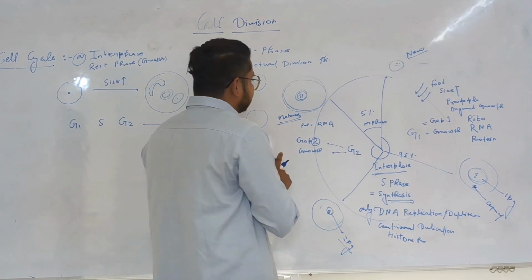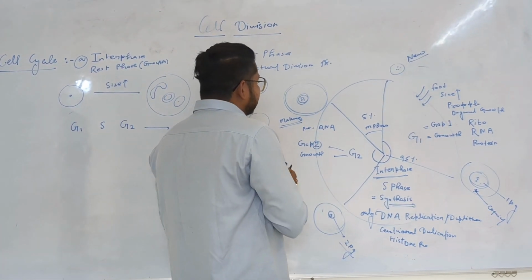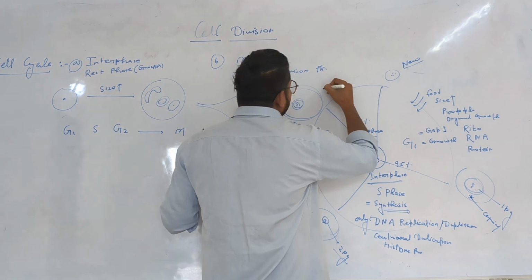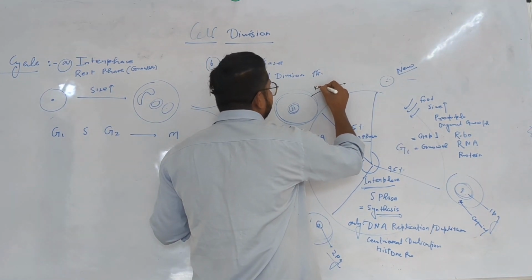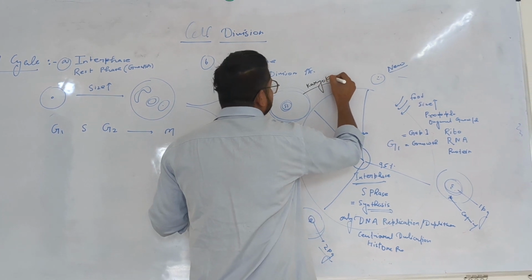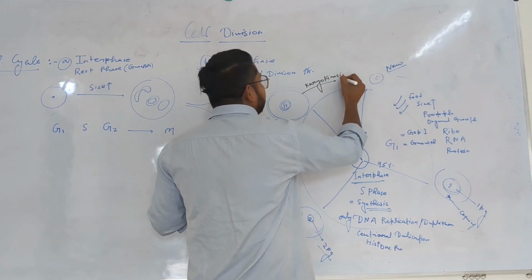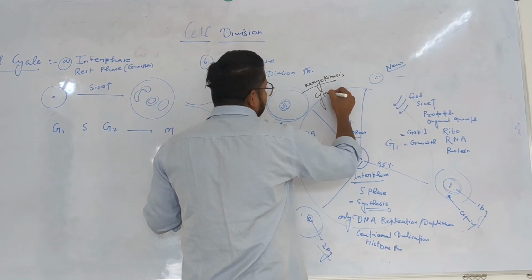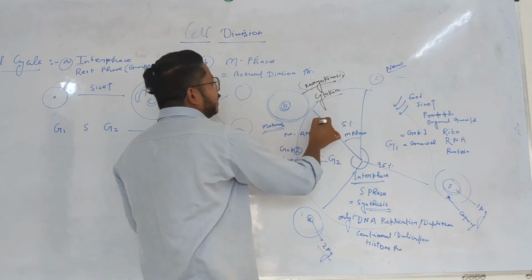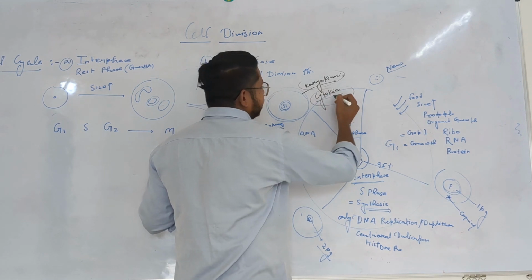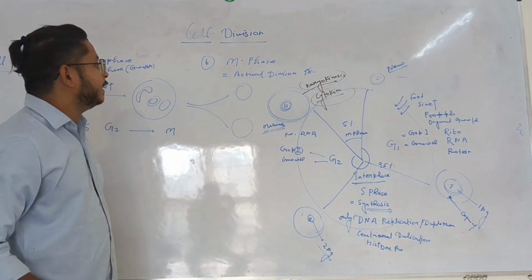Inside it, this mature cell passes through two kinds of stages. The first one is called karyokinesis, and the later one is called cytokinesis. In karyokinesis, nuclear division will happen. In cytokinesis, the cytoplasm will be divided.